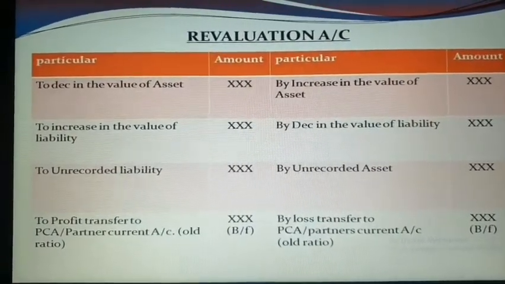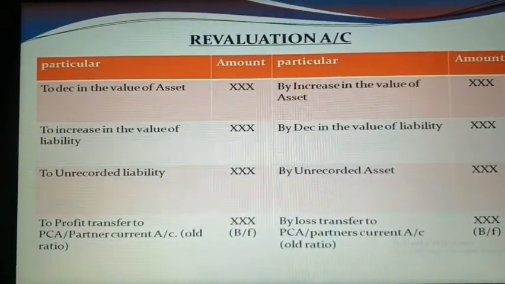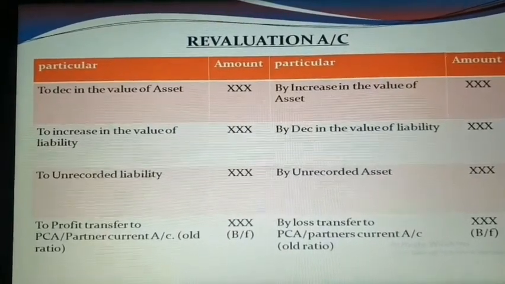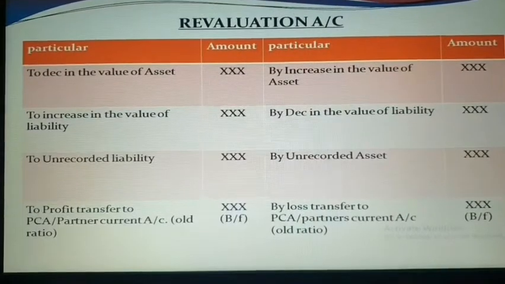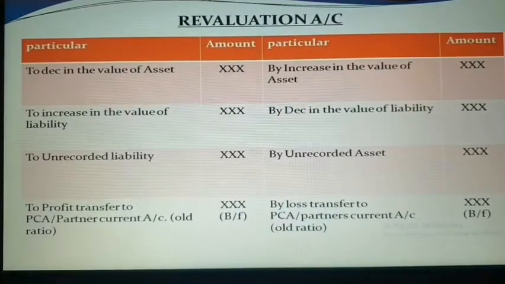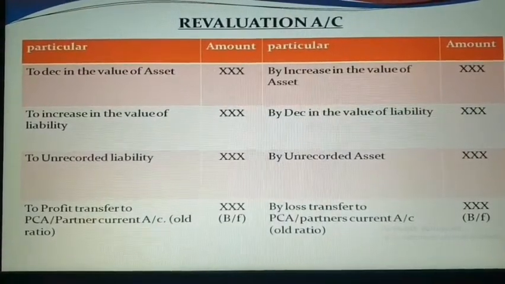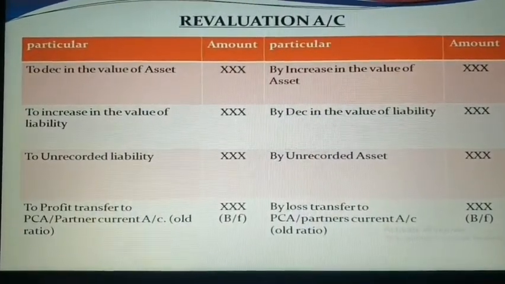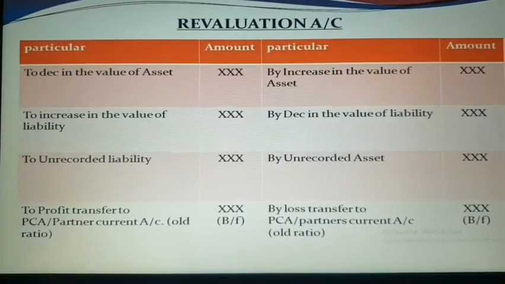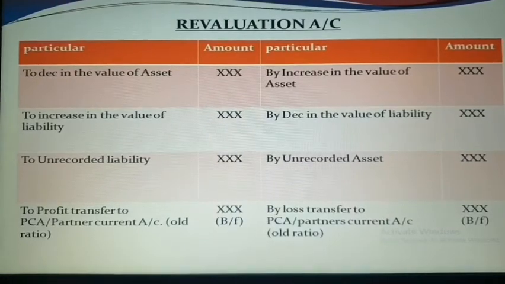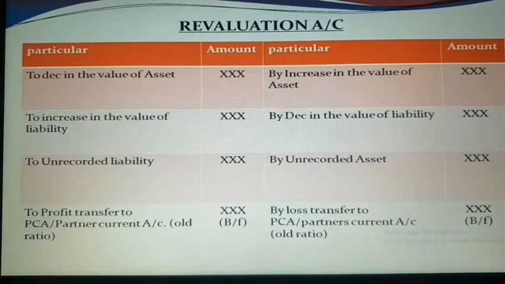Let's start from the credit side. If there is an increase in the value of an asset, then it will be recorded on the credit side. If there is a decrease in the value of an asset, then it will be recorded on the debit side. In case of liability, it is just the opposite. An increase in the value of a liability will be recorded on the debit side, and a decrease in the value of a liability will be recorded on the credit side.